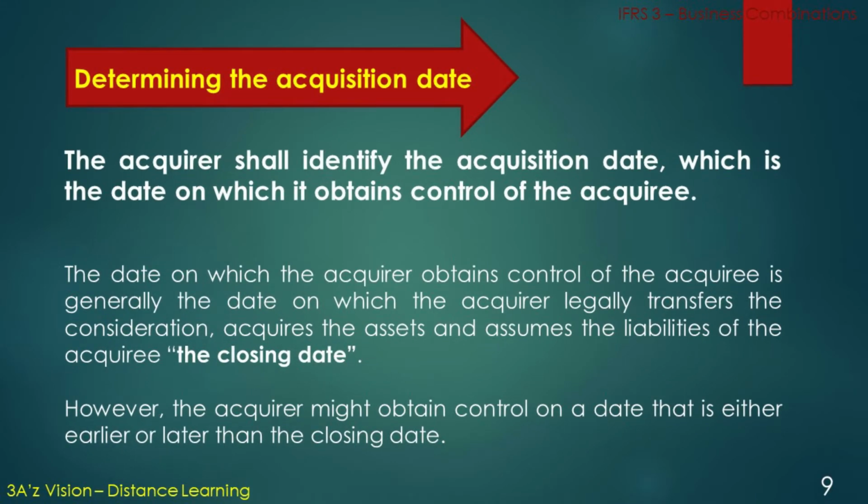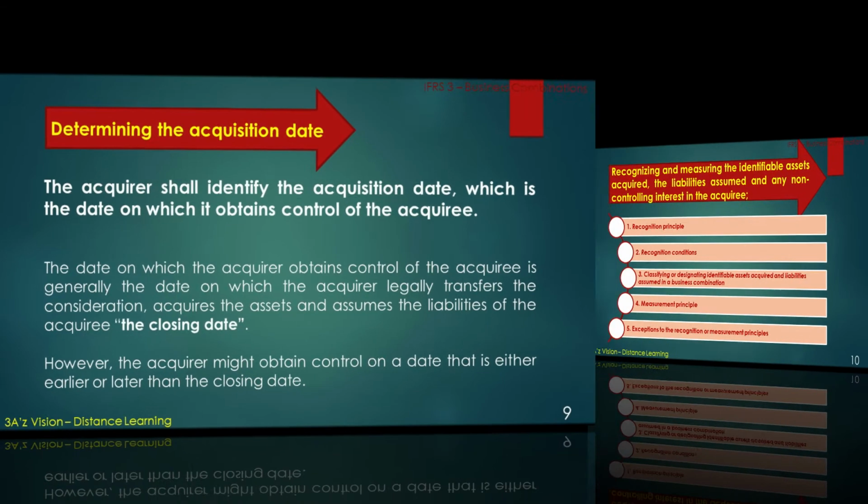Determining the acquisition date. The acquirer shall identify the acquisition date, which is the date on which it obtained control of the equity. The date on which the acquirer obtains control of the equity is generally the date on which the acquirer legally transfers the consideration, acquires the assets, and assumes the liabilities of the equity, that is the closing date. However, the acquirer might obtain control on a date that is either earlier or later than the closing date.